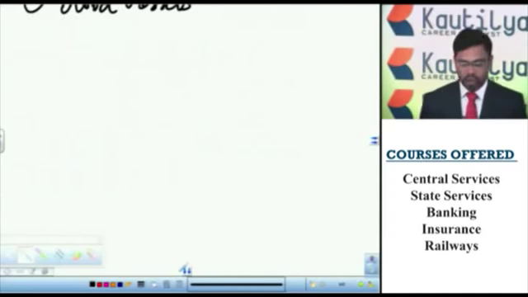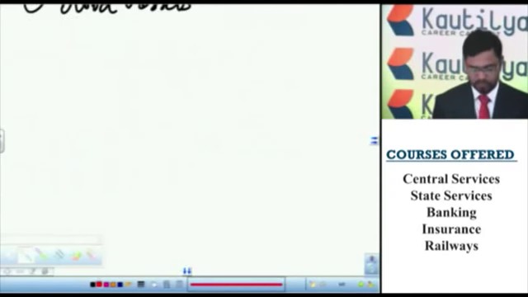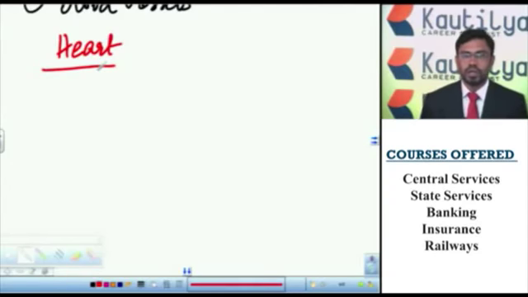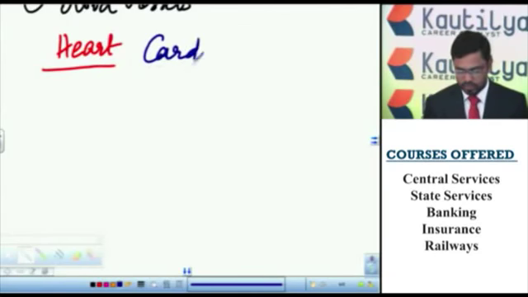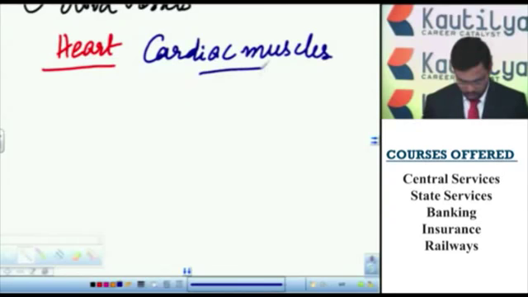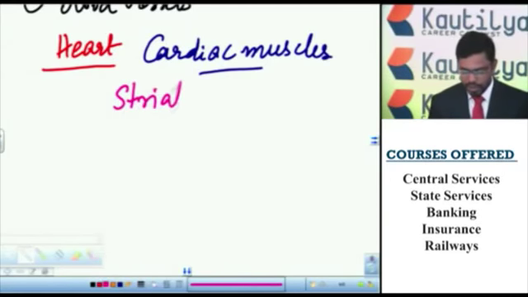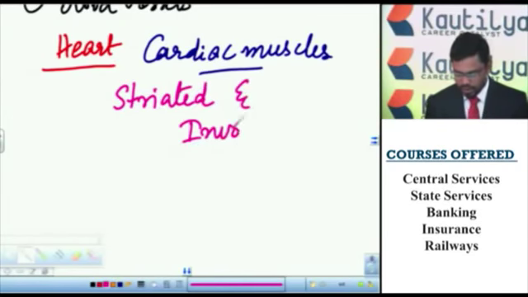Let us discuss the heart. In human beings, the heart is myogenic. It is made up of cardiac muscles. The cardiac muscles are striated and involuntary.